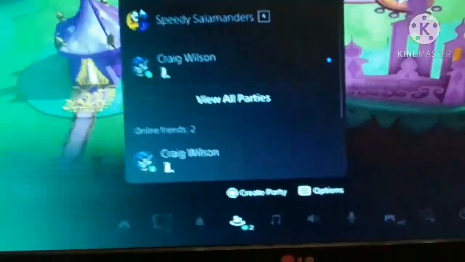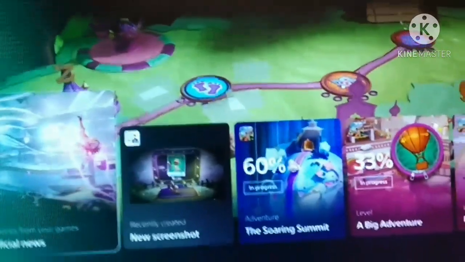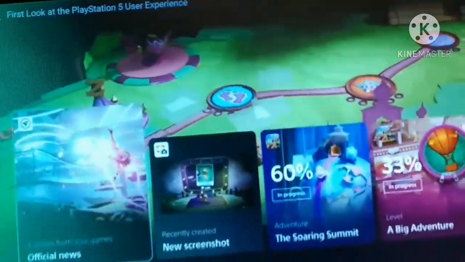And yes, all these things on the PlayStation 5 are the same as on the PS4, as you guys already know. The game library is there in the PS4 too, so it's the same, but this PlayStation 5 looks really amazing, because this time they have a white and black combination. The previous time they only had black everywhere. In the hardware it was black and in the software it was blue, but now the hardware is a white and black combination, and here in the software most things will be in black, not in blue like on the PS4.